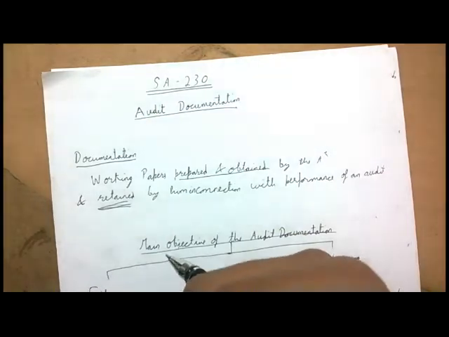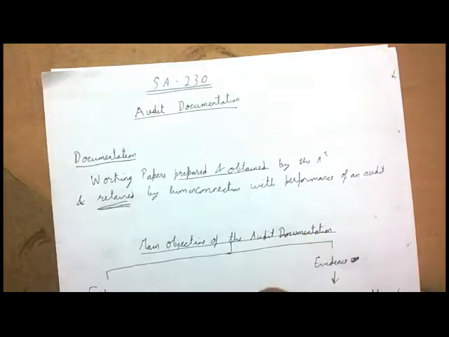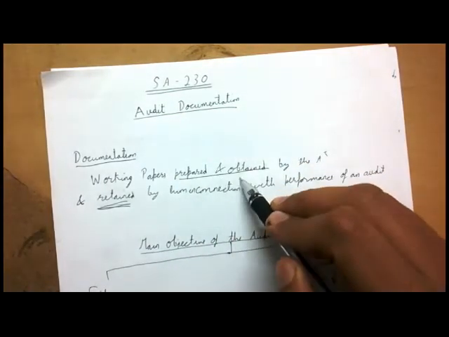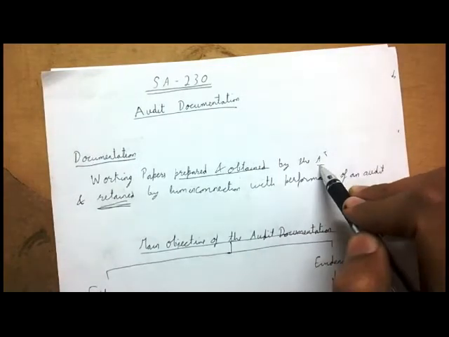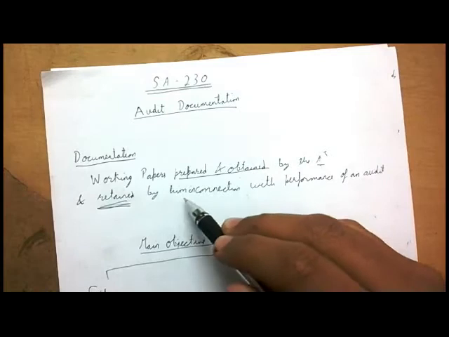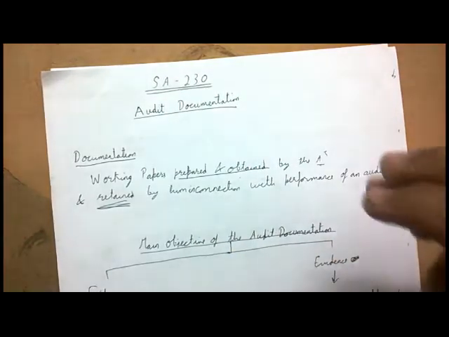Otherwise, in no case can you disclose it to any third party without the approval of the client, because these are very confidential information, right? So the working papers are prepared and obtained by the auditor, A raised to power R means auditor, and retained by him in connection with the performance of audit.